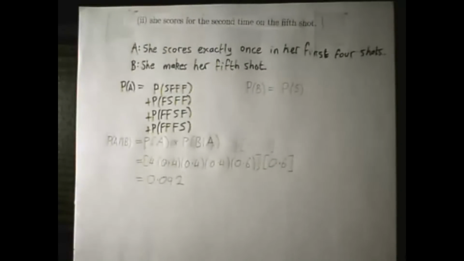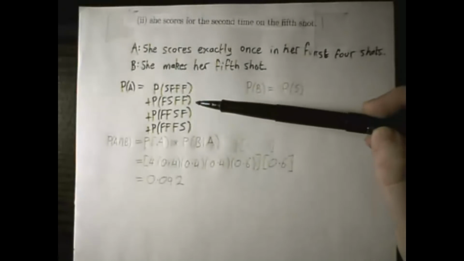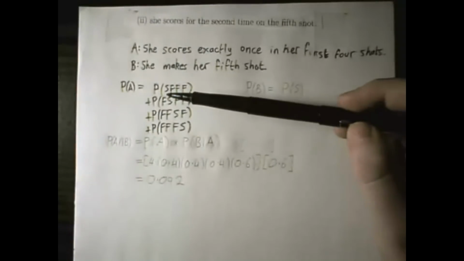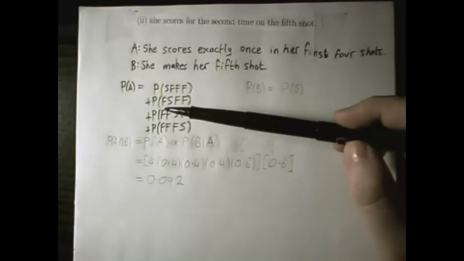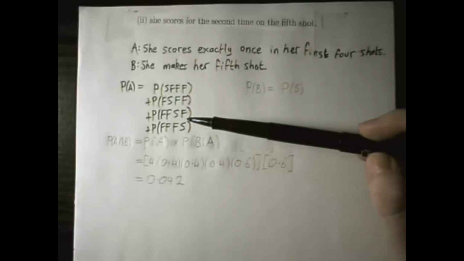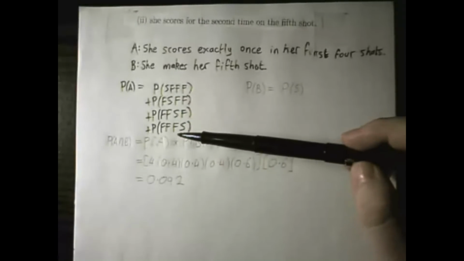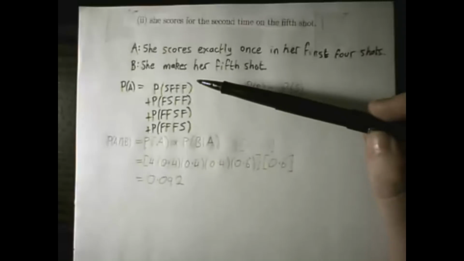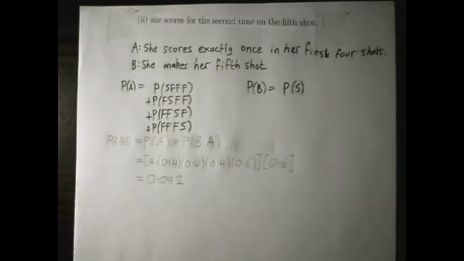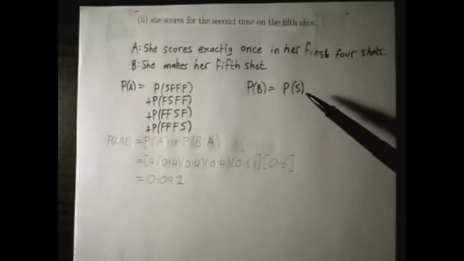So first of all, we have to work out the probability that she scores exactly once in her first 4 shots. These are the 4 scenarios in which that happens. In one scenario, she makes the shot, then has 3 failures. She misses the first shot, gets the second, and misses the next 2. She misses the first two, gets the third shot, misses the last one, or else misses the first three shots and gets the last shot. Those are all the different scenarios under which she'll make exactly one of her first four shots. Secondly, then, the probability that she makes her fifth shot is just this here, the probability of success.